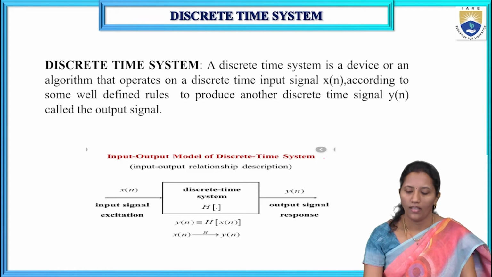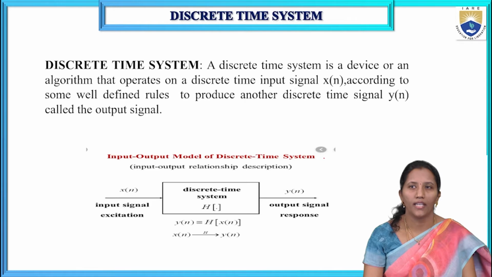So systems are of two types: analog or continuous time systems as well as discrete time systems. Here digital signal processing deals with discrete signals. So here we are going to discuss the discrete time system and the classifications of discrete time systems.